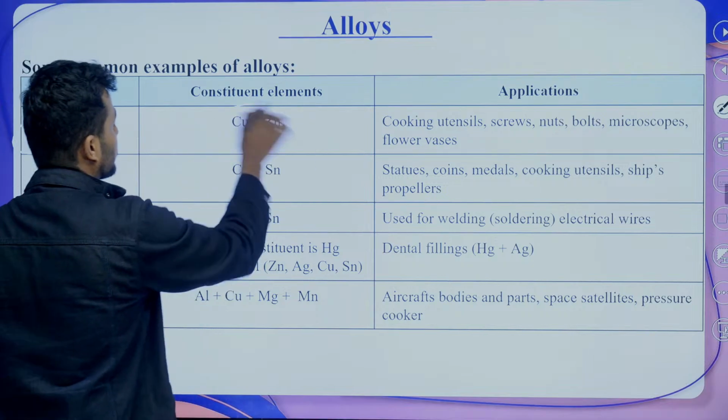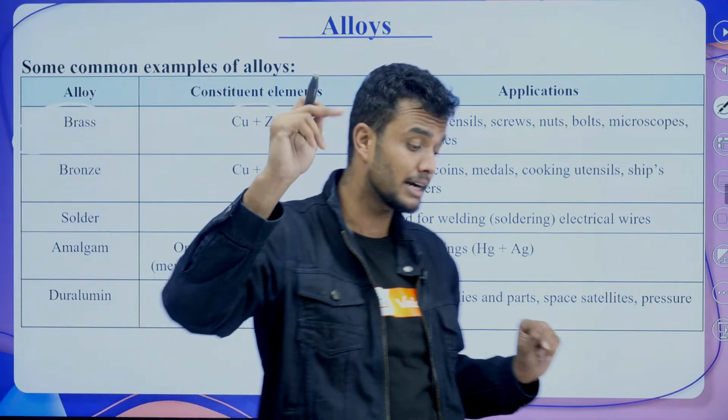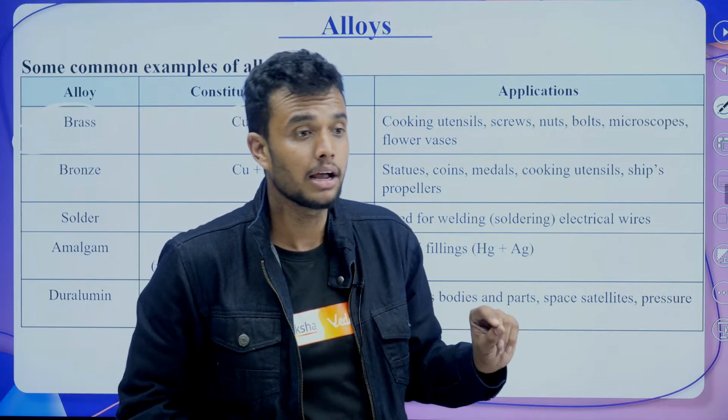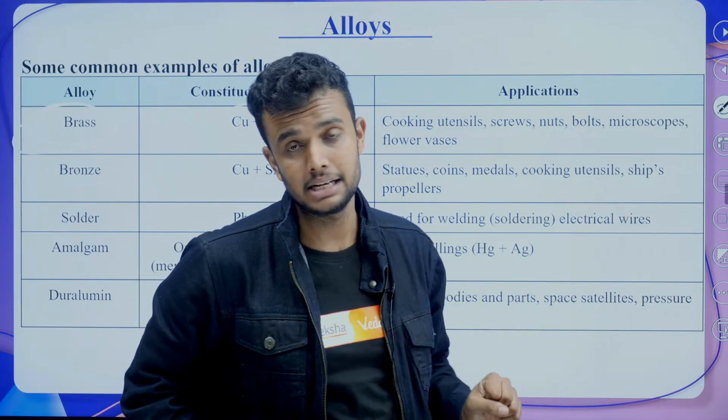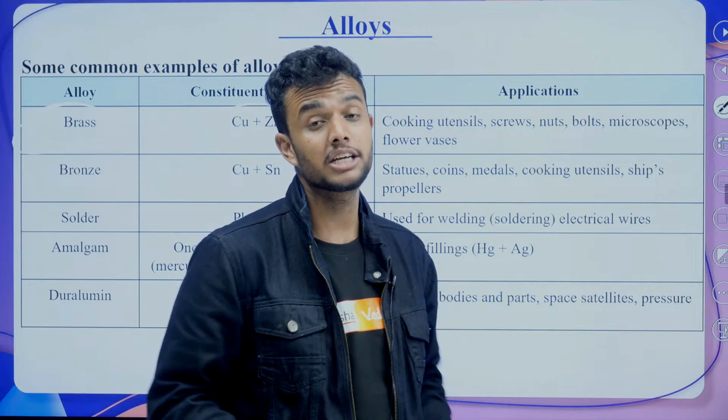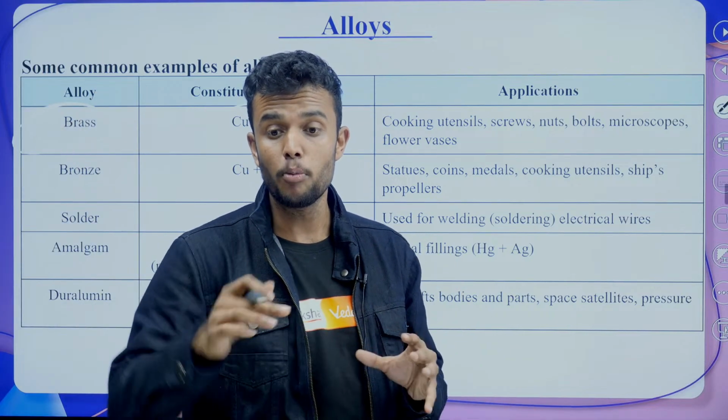Yes, students, brass is very important. It consists of Cu plus Zn. Also, students, in assertion and reason they definitely ask: alloys are the mixture of only metals? No. Alloys are a mixture of two or more metals.